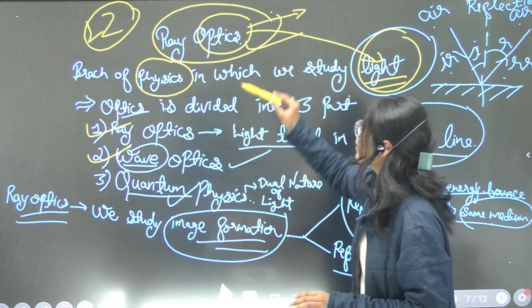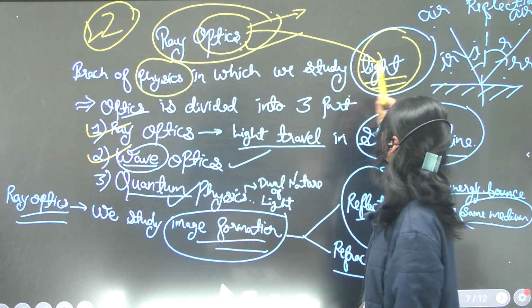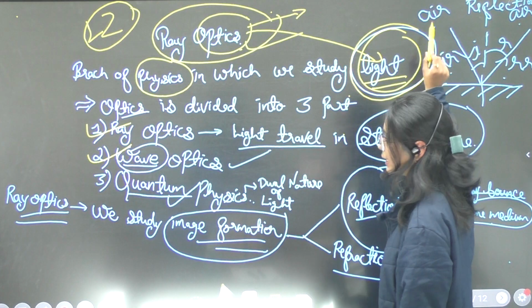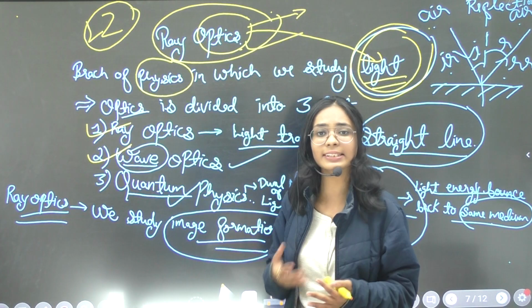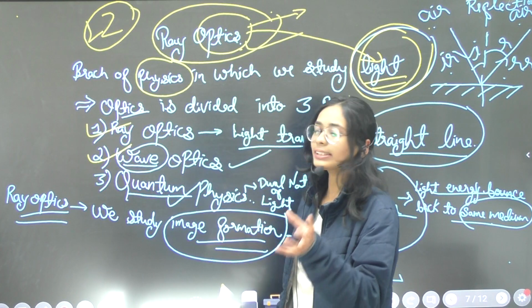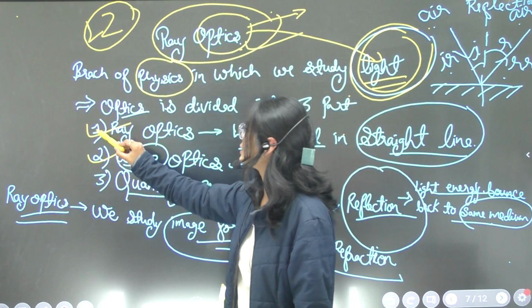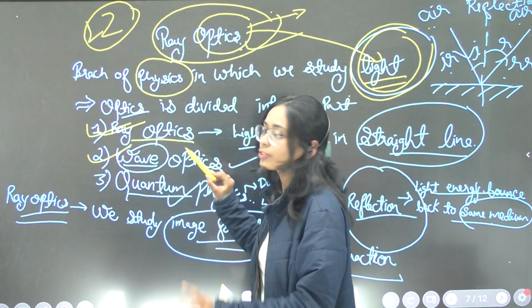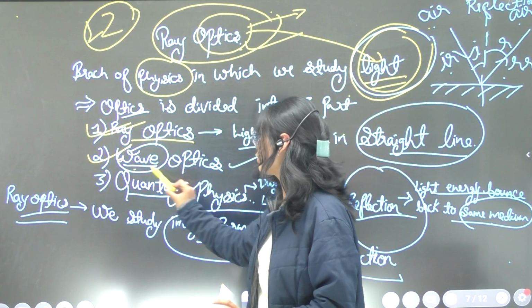Okay, so in this optics branch of physics we are basically dealing with the concept of light. In optics we have sub-branches. The subdivided branches of optics include first ray optics, which we will deal with here, and then the second part is wave optics.